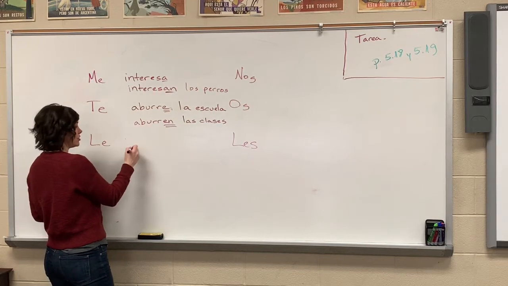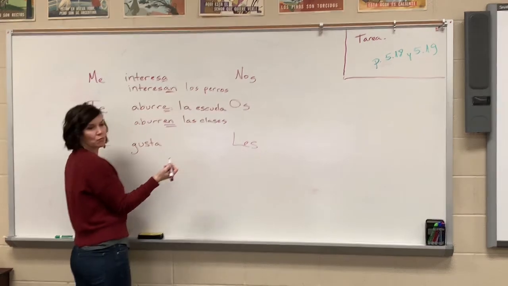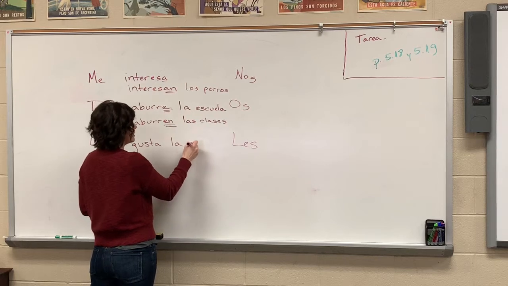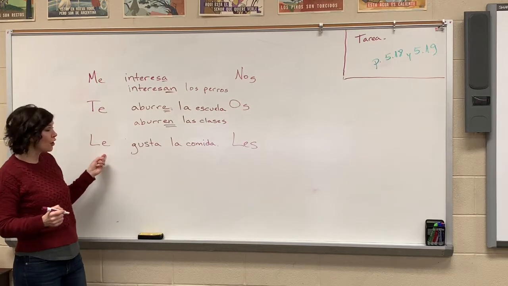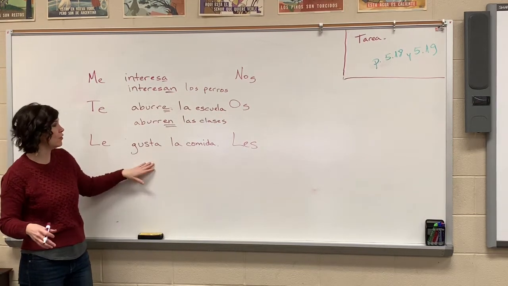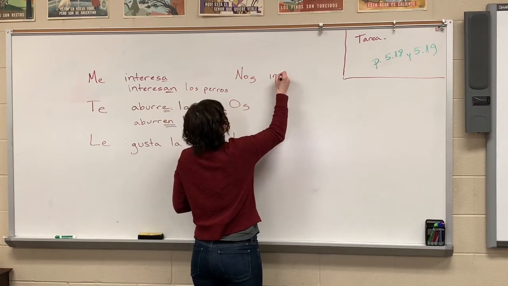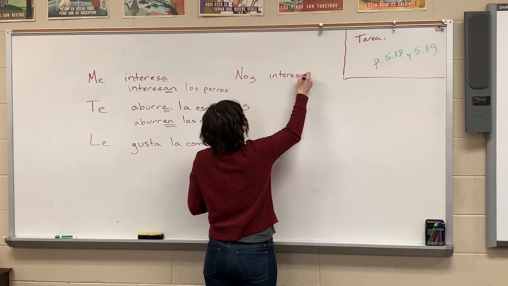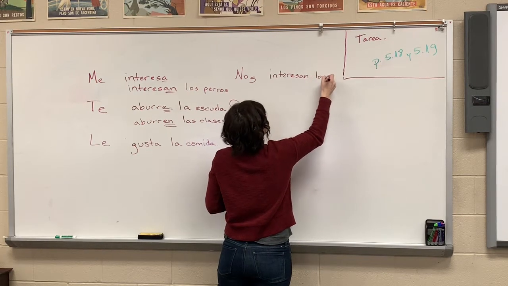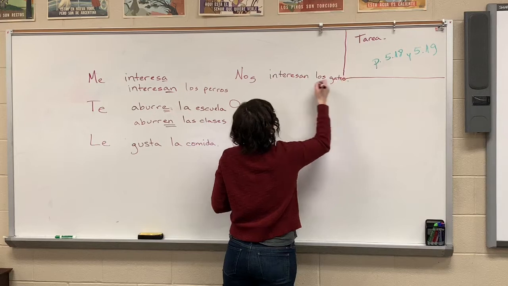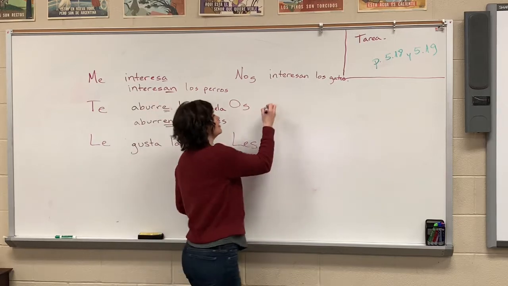So let's use gustar just to do a repaso for this one. So le gusta, what do you like? La comida. That's an easy one. Okay, food. So that would be he likes the food, or you, formal, usted, like the food. What about nosotros? Let's use interesan again. Nos interesan. So what are we interested in? Perros. We already used perros. We are interested in cats. Los gatos. Now we're interested in gatos. Okay, los gatos. What about you guys? Let's say something bores us.